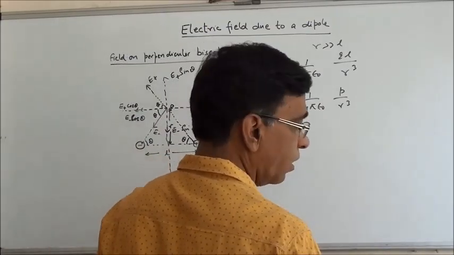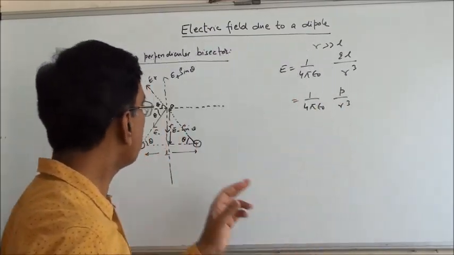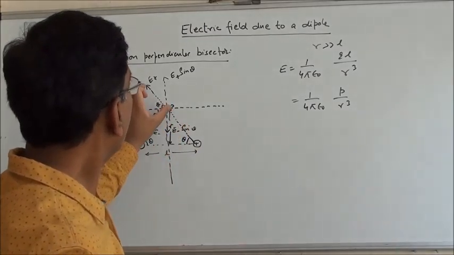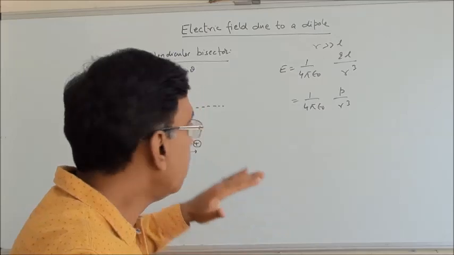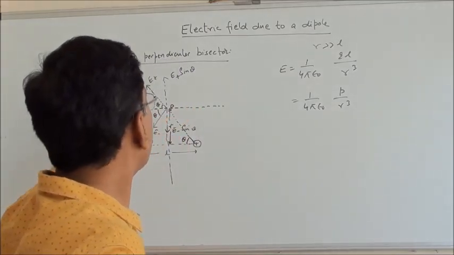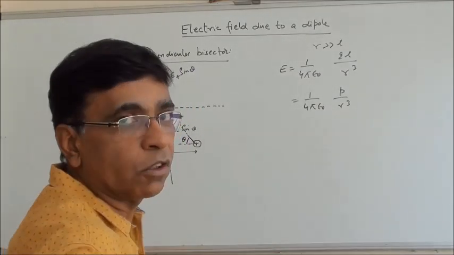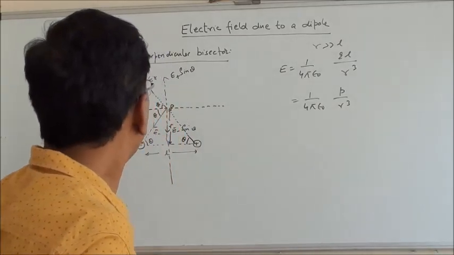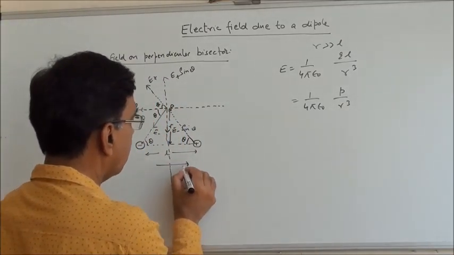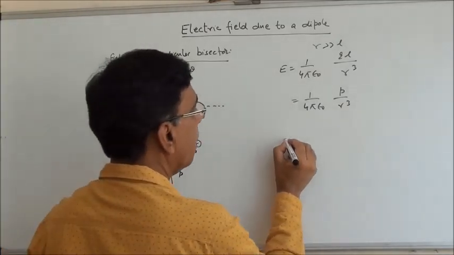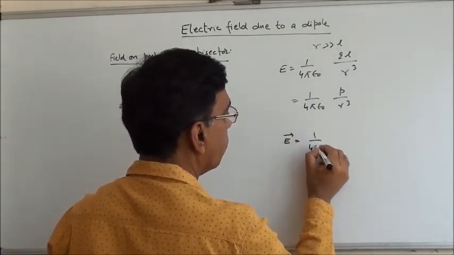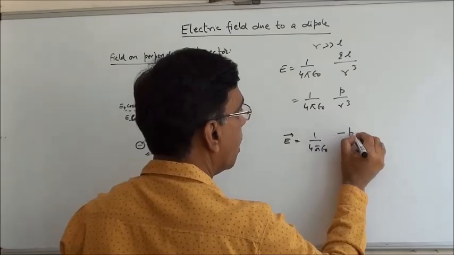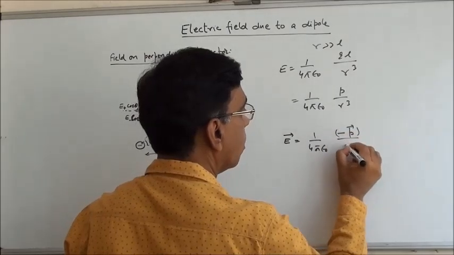Now if I write it in the vector form, this is actually on this side. So if I write it in vector form, this will be actually minus E plus cos theta minus E minus cos theta. And P will be on this side. So writing it in vector form, this will be 1 by 4 pi epsilon naught minus P upon r cube.